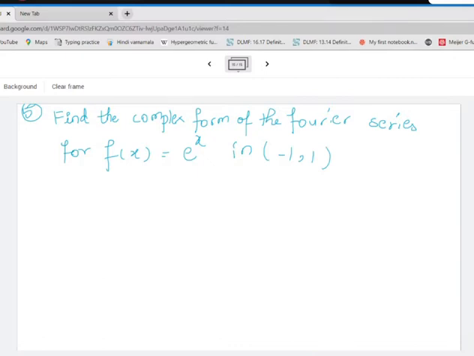Try the next one and answer my question. Can I use the previous sums that I have already solved to simplify the next one? Fifth one. Yes, already. Very good, so already we have done for e raised to ax. So we will be using the same expression for f of x is equal to e raised to x.